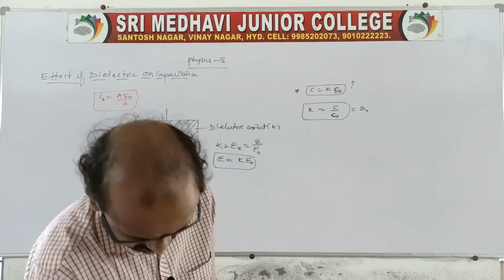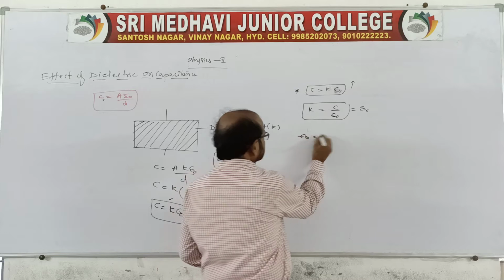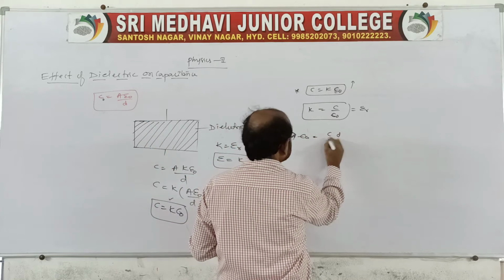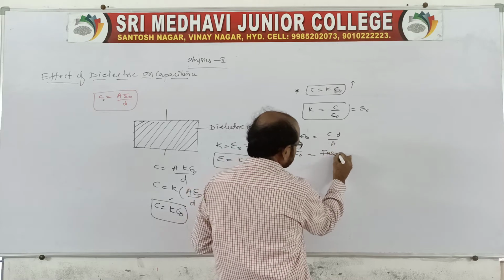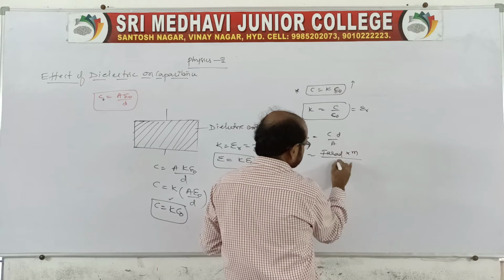For epsilon naught, C is equal to epsilon naught A by D, where C is in farad and D is the distance between the plates in meter, and A is in meter square.